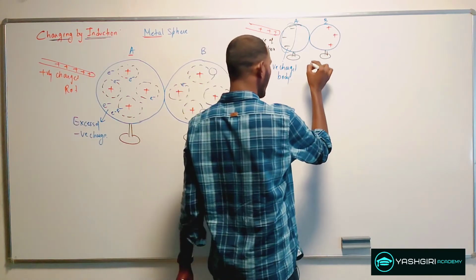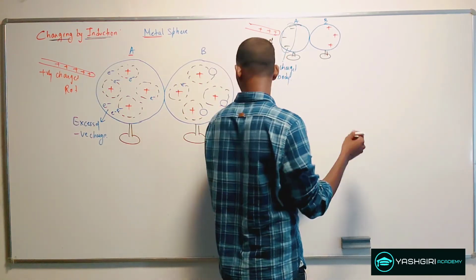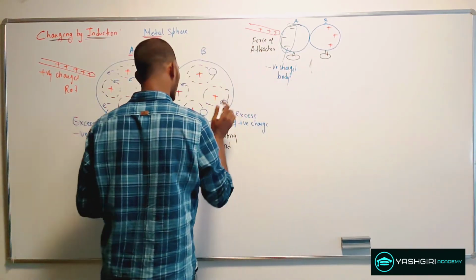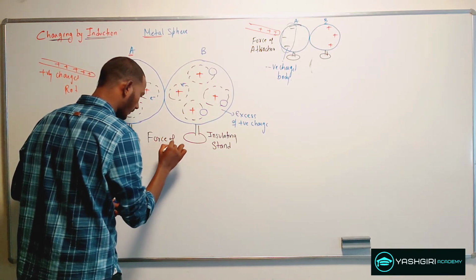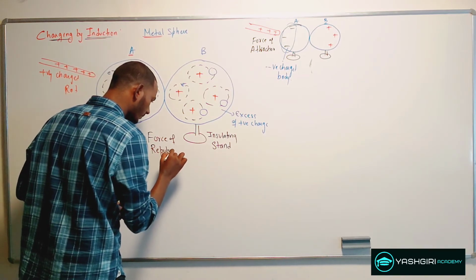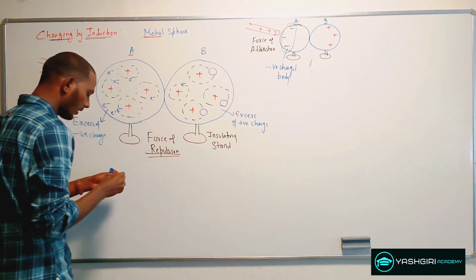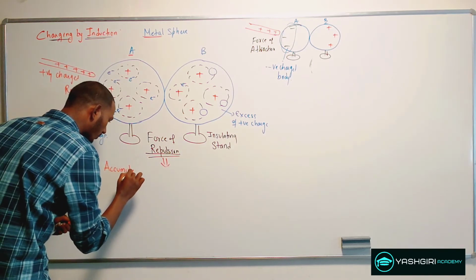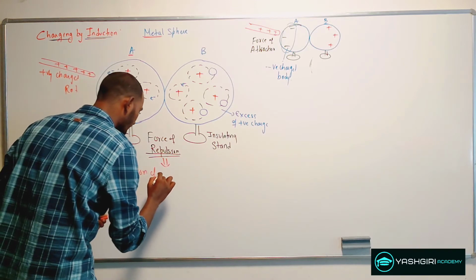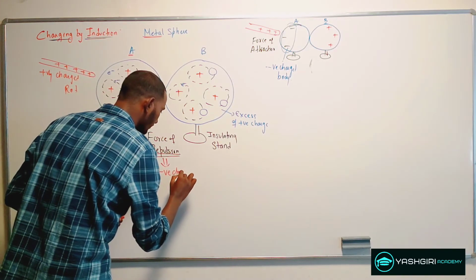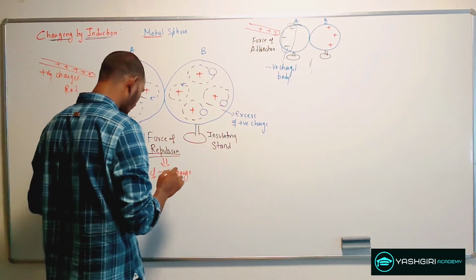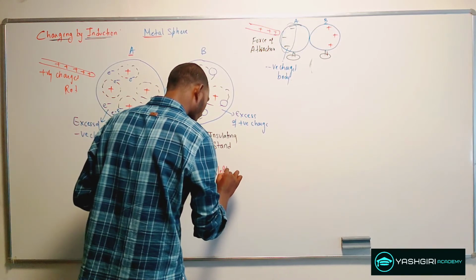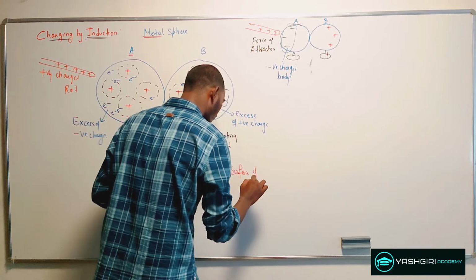So there is a force of repulsion, and this force of repulsion is due to the accumulation of negative charge, excess electrons, on the left surface of sphere A.